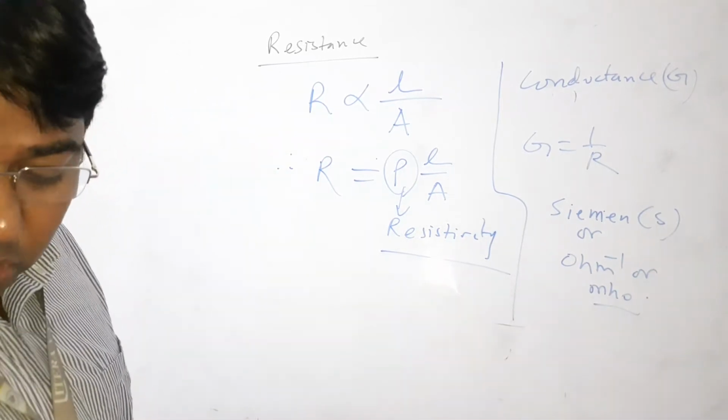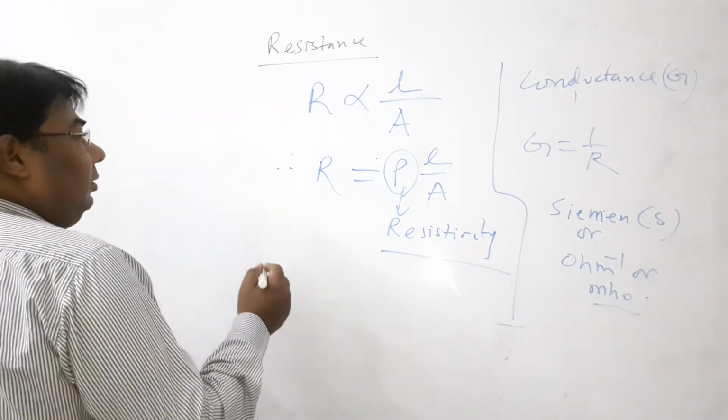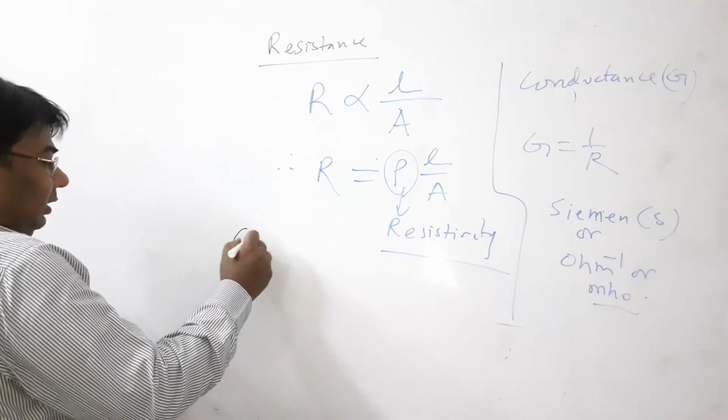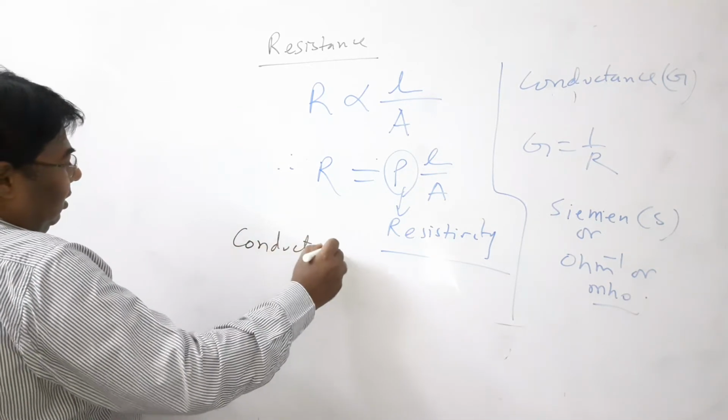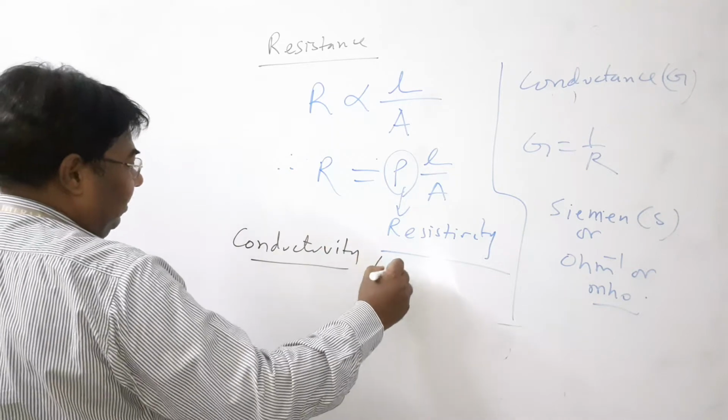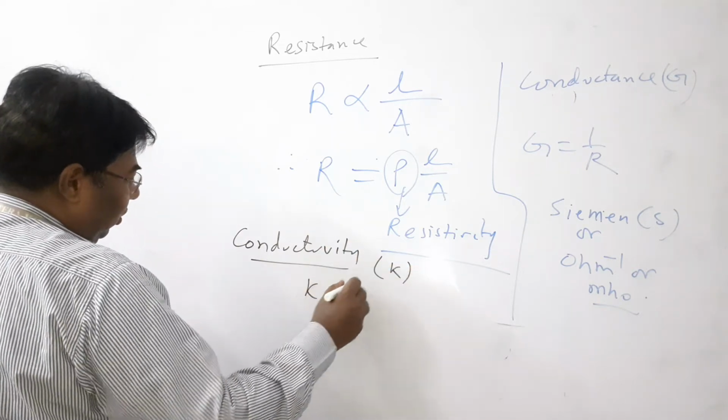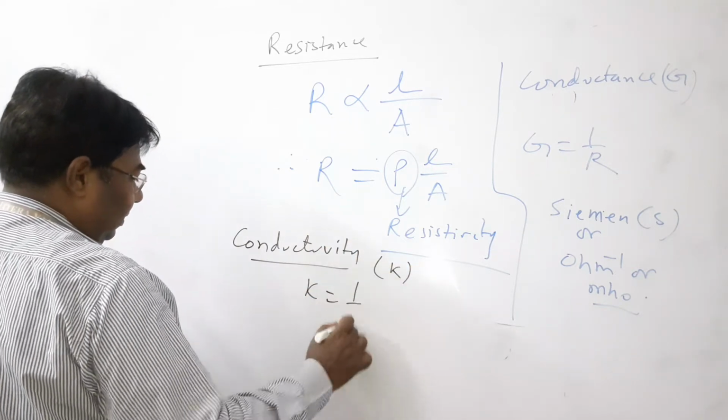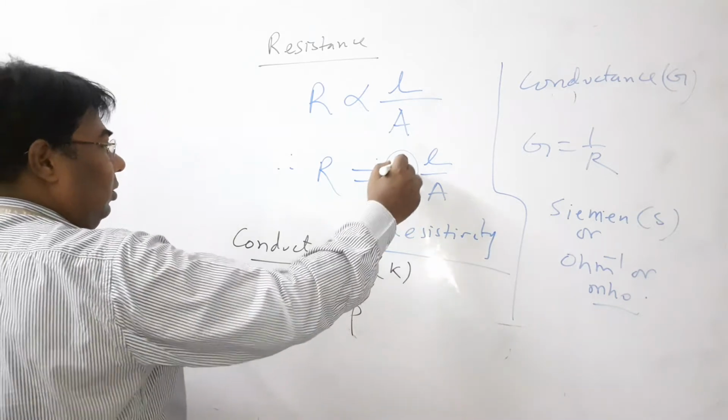Now another topic which is conductivity. Conductivity is represented by kappa and it is the reciprocal of resistivity rho. This is rho.